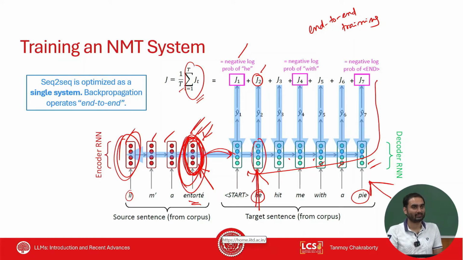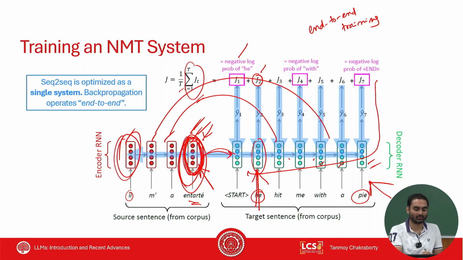So instead, if we had a direct connection from decoder to encoder, that could have solved this problem. Maybe there's a direct connection from he to il, and a direct connection from pi to this one.